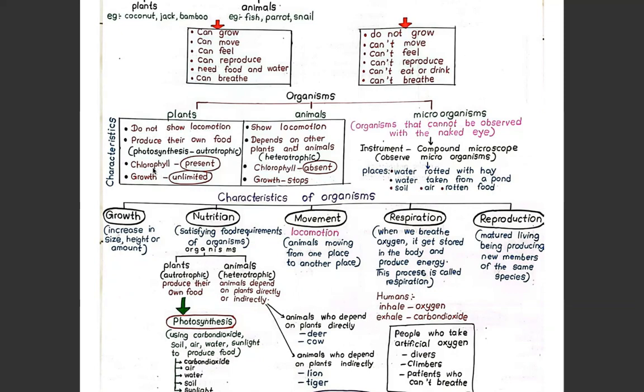And then how about the chlorophyll? We can see chlorophyll in plants. And how about the growth? The growth is unlimited, right? Once they grow into a certain limit, they stop the growth.